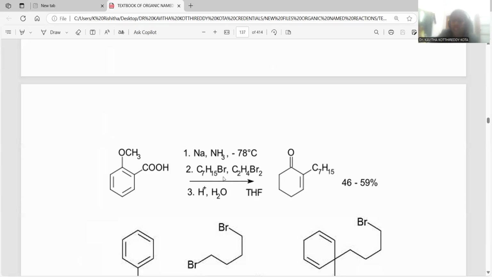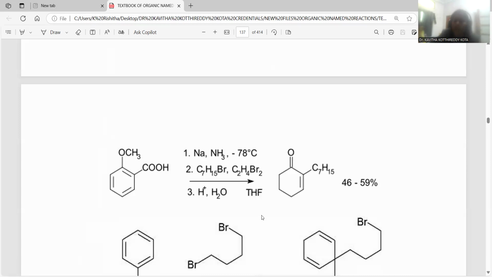Later on, it proceeds with the alkyl halide. I am taking one with C7 carbons. Heptyl bromide is the alkylating agent over here, and dibromoethane is taken as the solvent medium. Under this condition, it proceeds for alkylation at position number 2, so that the heptyl group will be added at position number 2. Later on it goes with hydrolysis, acid catalyzed hydrolysis, so that the formation of the final product will be like this.